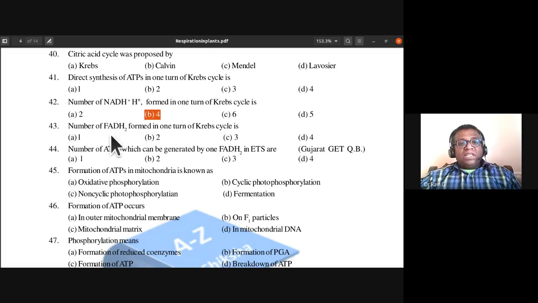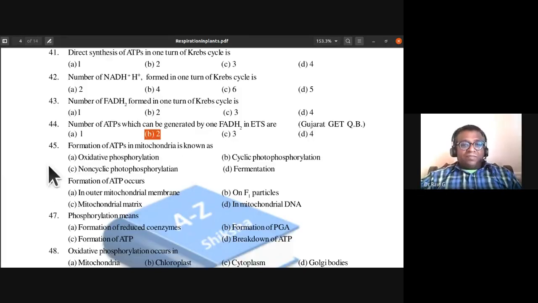So 43rd, number of FADH2 formed in one turn of Krebs cycle is only 1. So in 2 Krebs cycles, it would be 2. In 1 Krebs cycle, it is going to be only 1 FADH2. So the number of ATPs which can be generated by one FADH2 in ETS, electron transport system, are 2 ATPs. So there are going to be 2 ATPs generated from one FADH2 during electron transport system. So 44th, B is the answer.